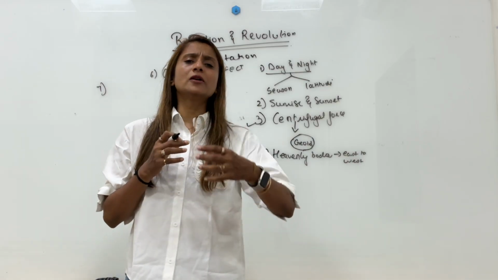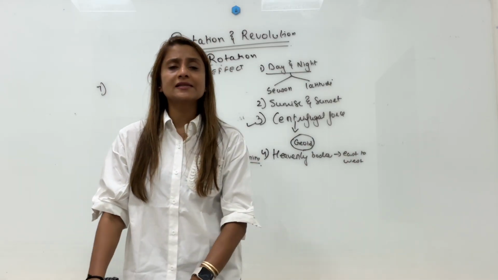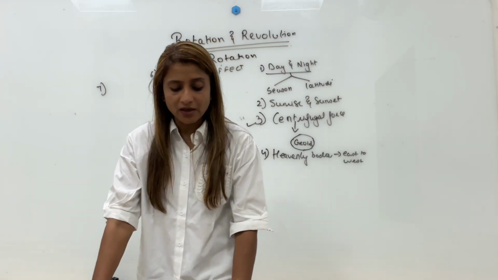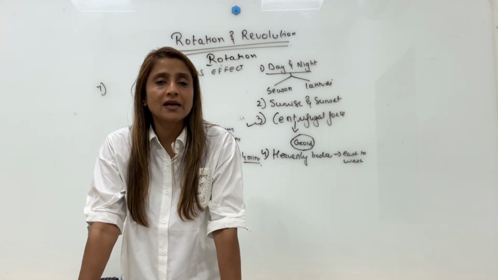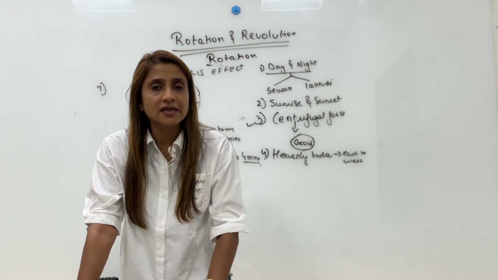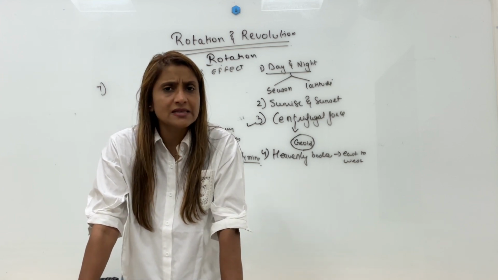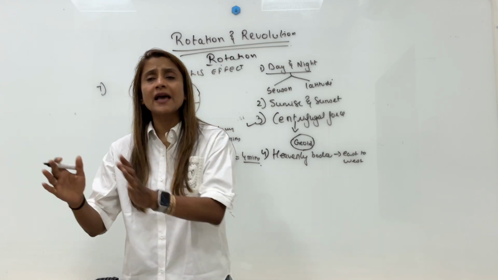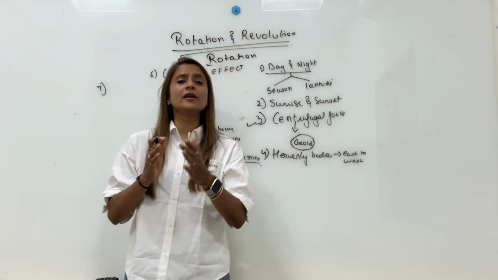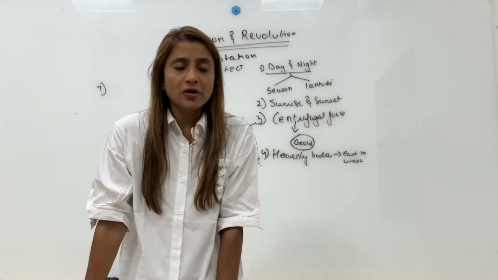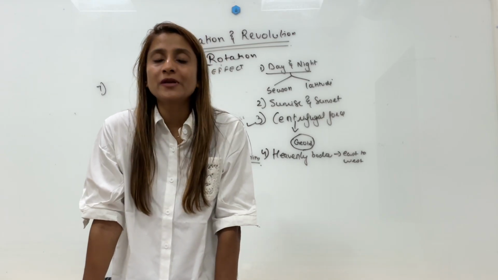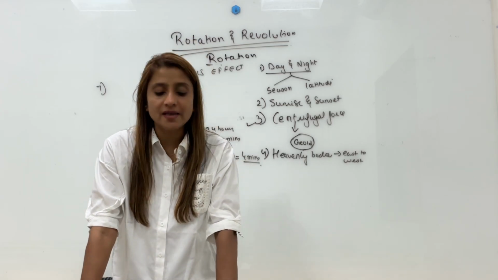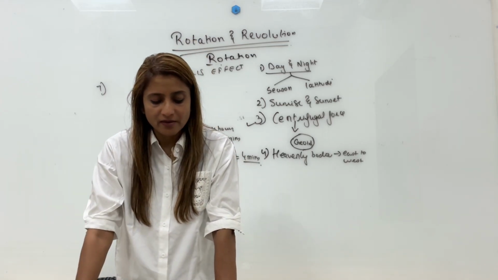Now let me talk about the inclined axis. As I said, our earth is tilted. Correct? The angle at which our earth is tilted is called as inclination of earth's axis. So our axis is inclined. What is the effect of inclined axis? Because axis is inclined, the duration of day and night is not equal. Because axis is inclined, we experience season. Because axis is inclined, we don't experience same temperature everywhere.